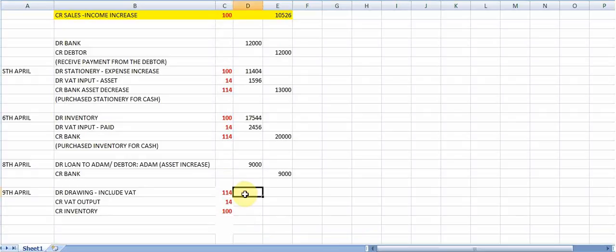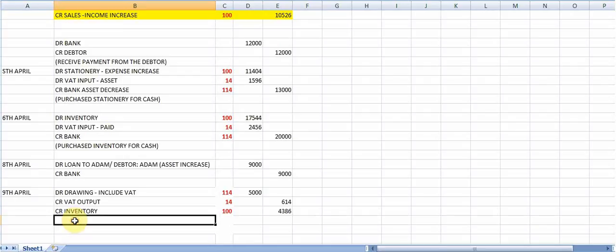Right, 114% was given to me, and they say it's worth 5,000. So the output will be 5,000 divided by 114 times 14, and then the inventory will be 5,000 divided by 114 times 100, and I will of course round up as the question says to have amounts rounded to a full 1 rand.